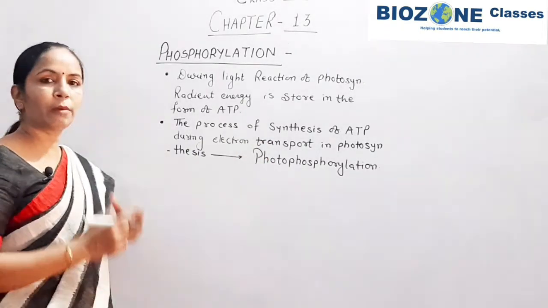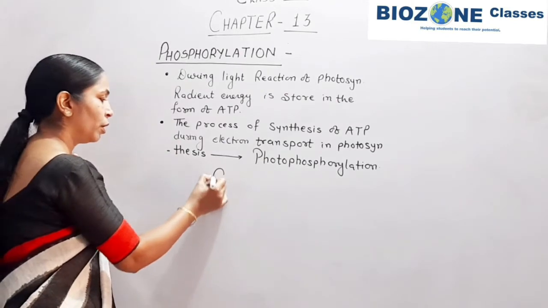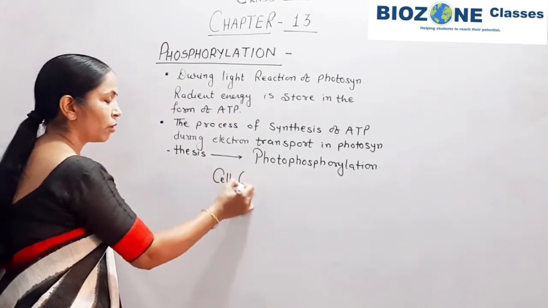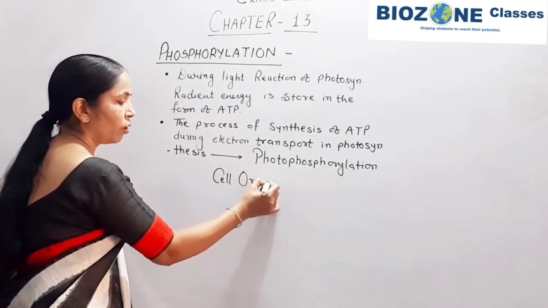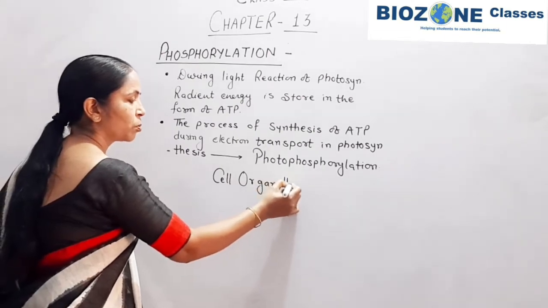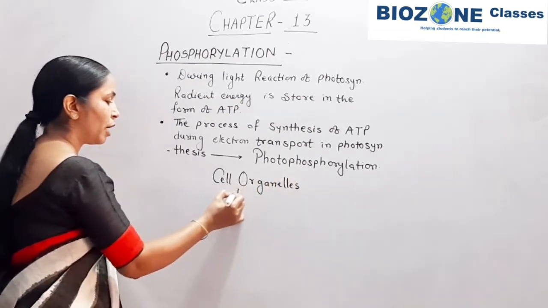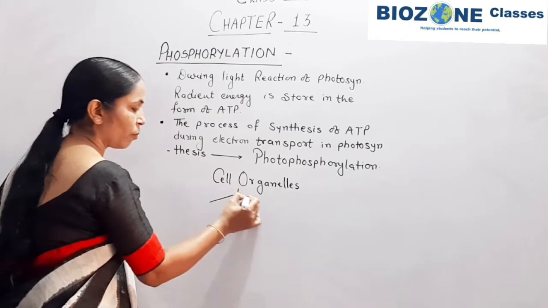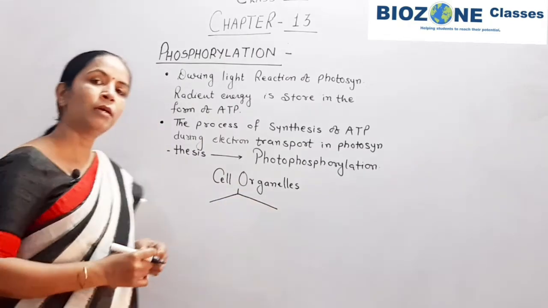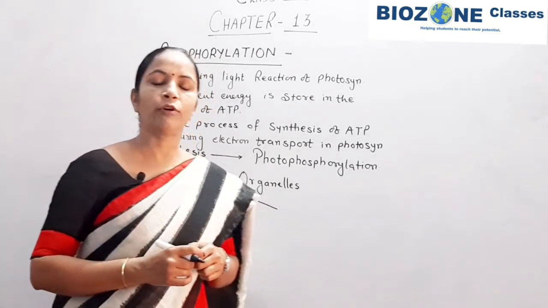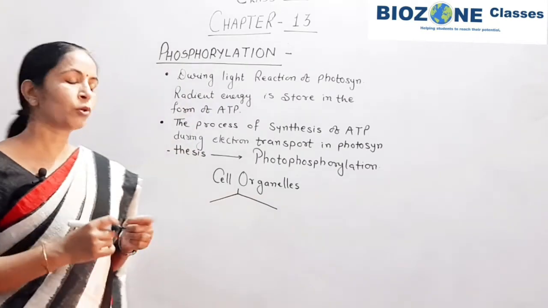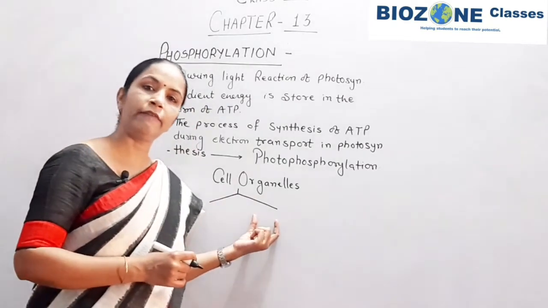Now, the cell organelles which are involved in phosphorylation. Though we study this topic under photosynthesis, phosphorylation is present throughout the living system.